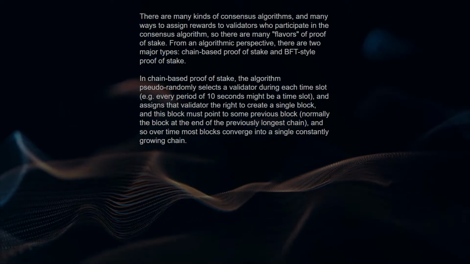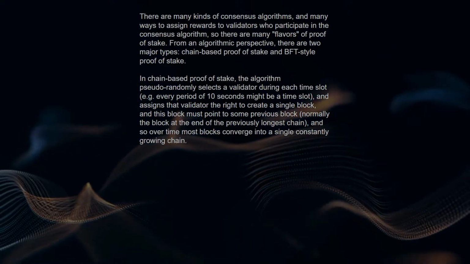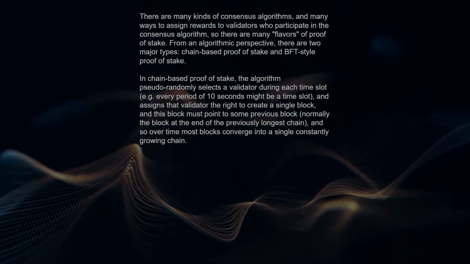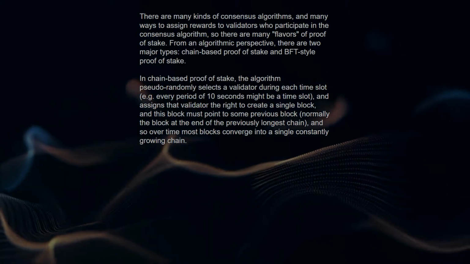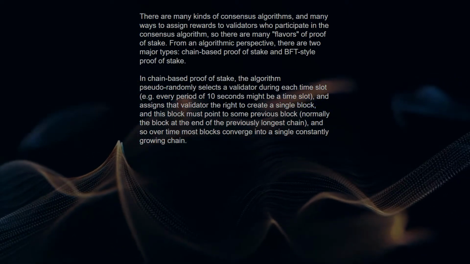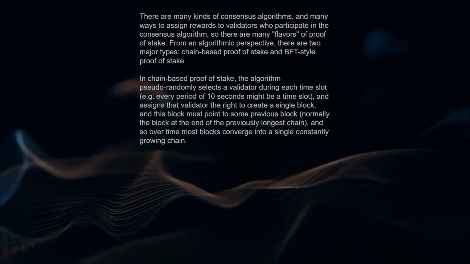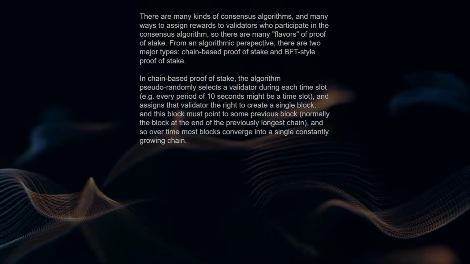In chain-based proof of stake, the algorithm pseudo-randomly selects a validator during each time slot. For example, every period of 10 seconds might be a time slot, and assigns that validator the right to create a single block, and this block must point to some previous block, normally the block at the end of the previously longest chain. And so over time most blocks converge into a single constantly growing chain.